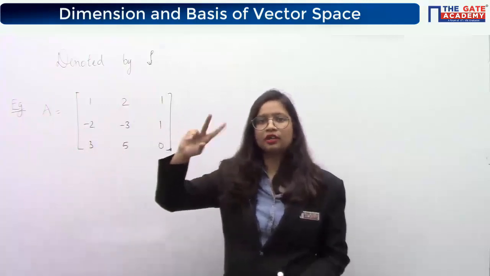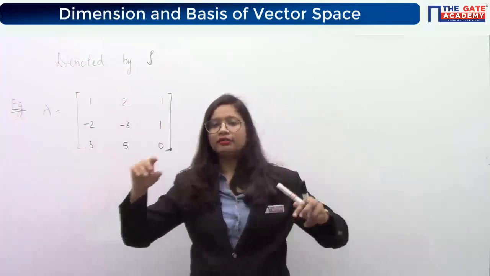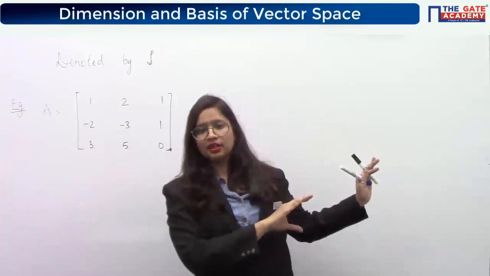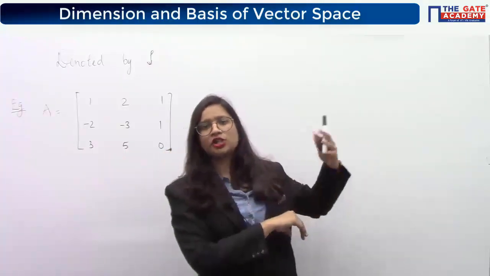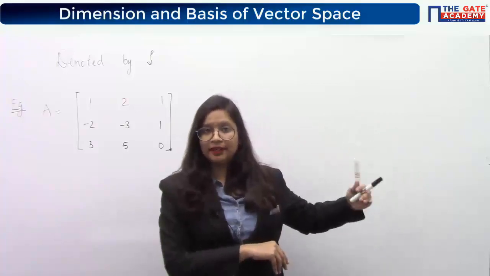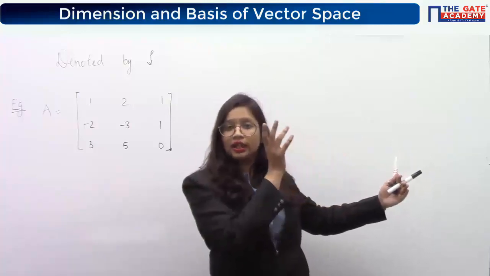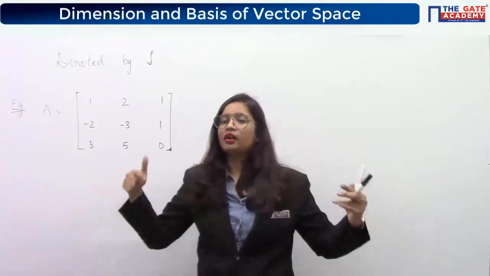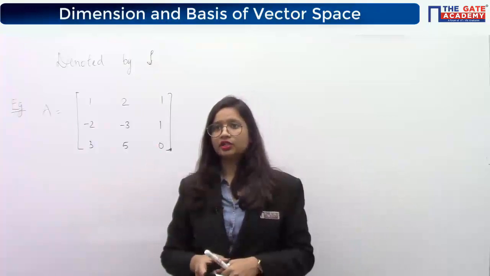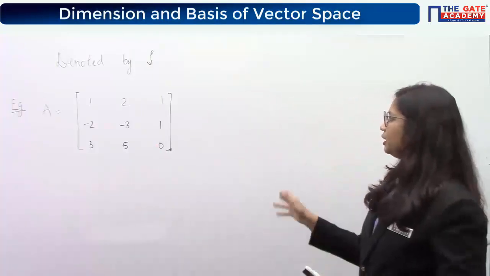Are you able to relate or not? If these rows are nothing but the vectors in a vector space, so if you find out the dimension of that vector space, which means nothing but the number of linearly independent vectors in that vector space, then the dimension and the rank will denote the same thing. Yes or no? Yes. So please relate with that.